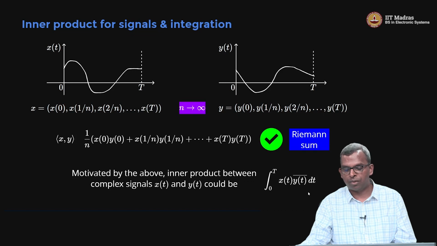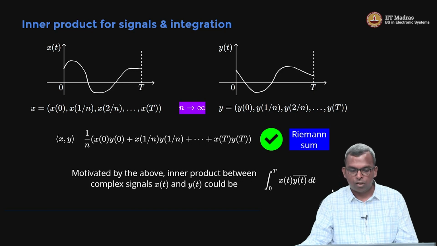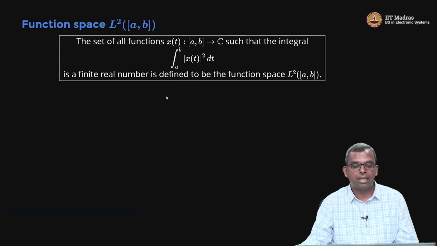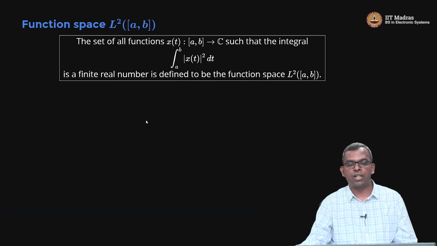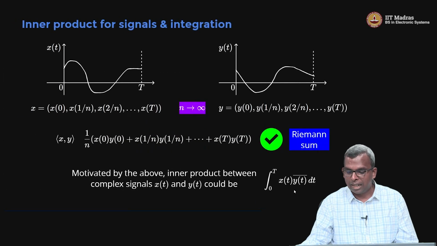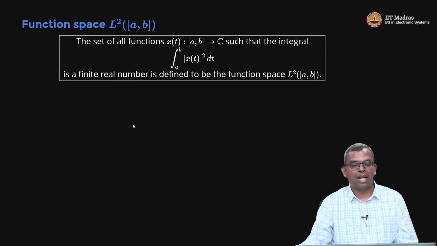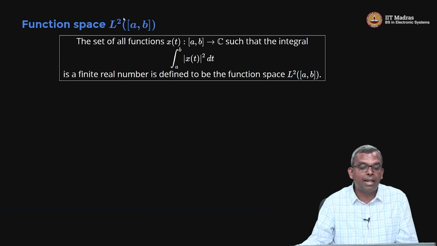Summation is replaced with integration when you go towards function spaces. So this is a promising idea for function spaces, and it lets us define a new function space. Of course, this integral has to exist. It cannot go off to infinity. This Riemann sum has to converge, so x of t and y of t have to be bounded and all of that has to happen. To ensure that, we will now define a function space called capital L2, restricted to the domain a, b. Any domain a, b. I was doing 0 to T before, but you can do any a, b.